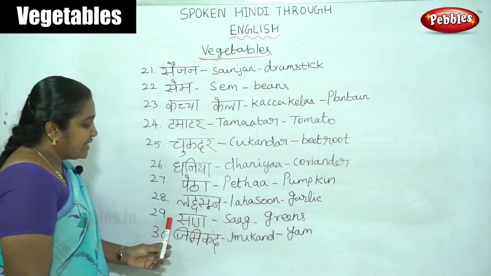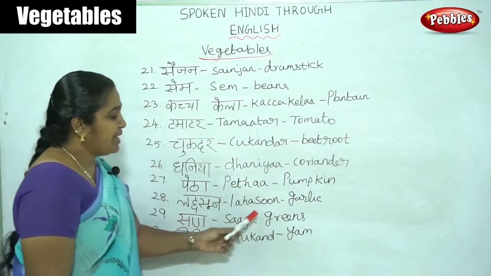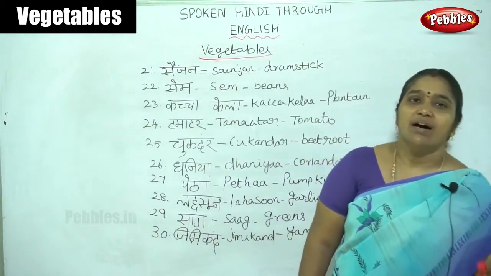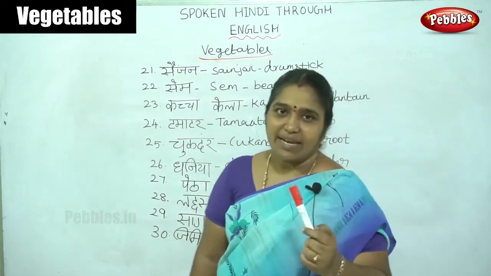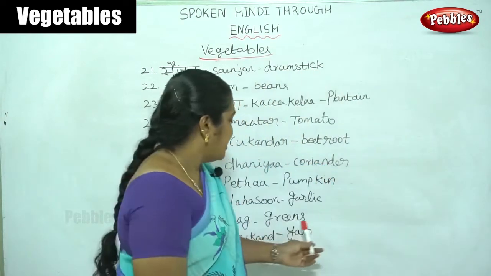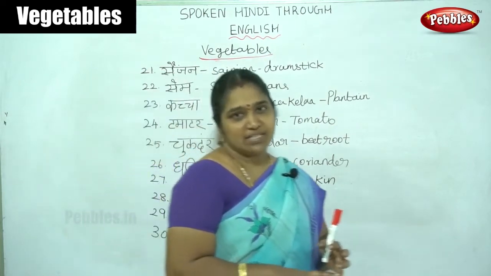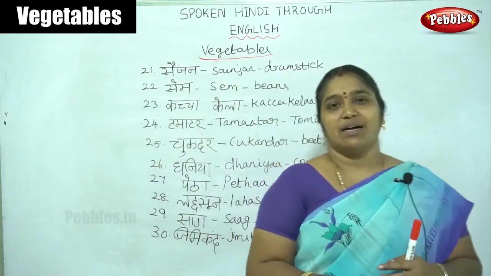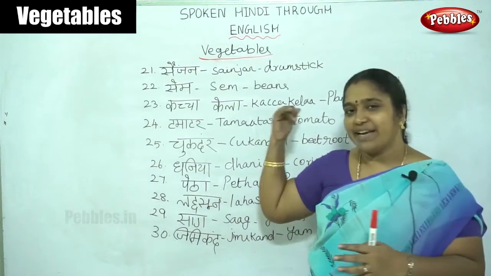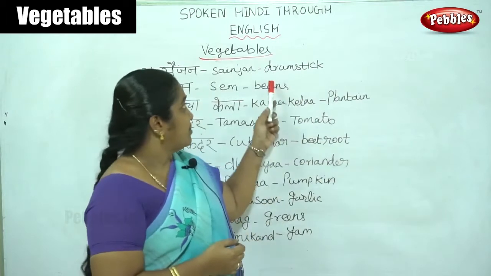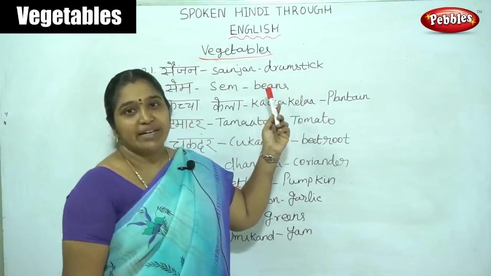Then the 29th is saag. Saag means greens. Here greens, in Tamil we can say kirai. Okay, greens. In greens we have many types of greens. Okay, palak, plantain. Also the drumstick plant, we are having greens.